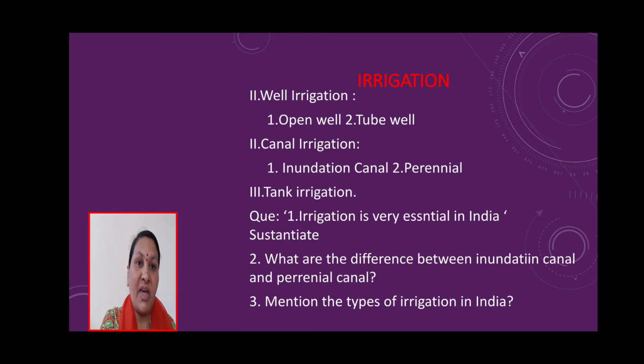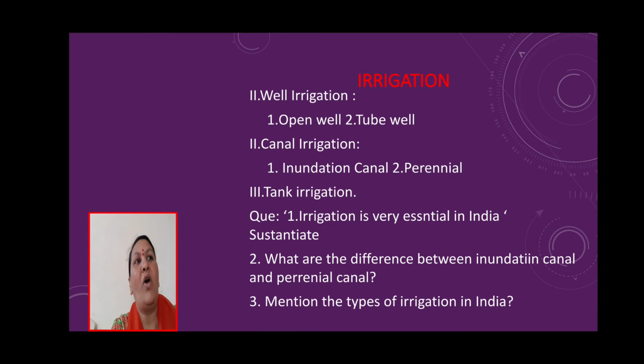So, there may be questions. First, irrigation is very essential in India; substantiate it. Second, what are the differences between inundational canals and perennial canals? Third, mention the types of irrigation in India.